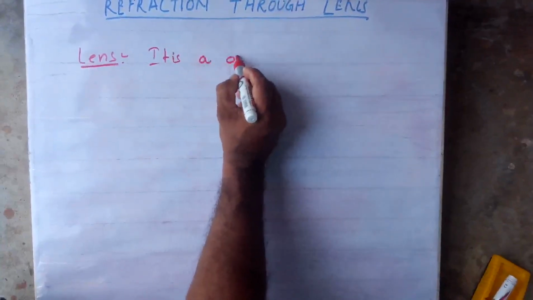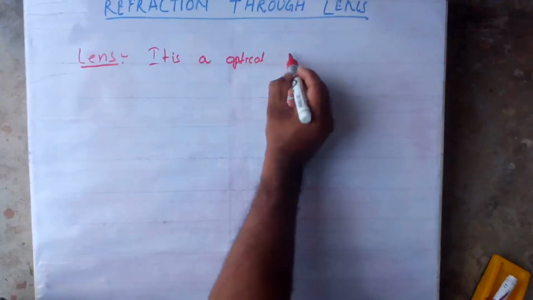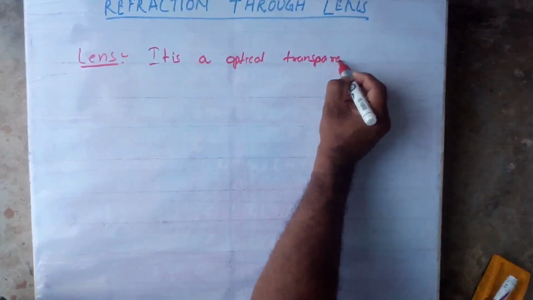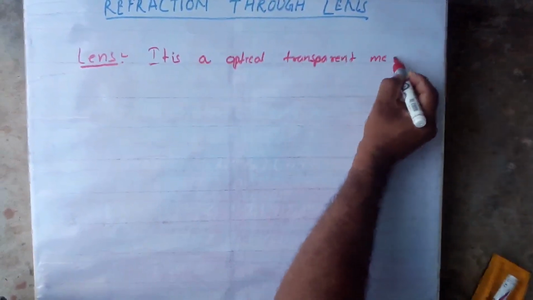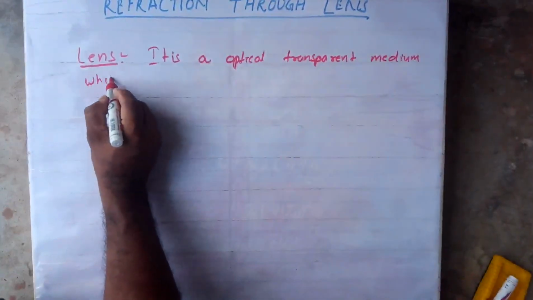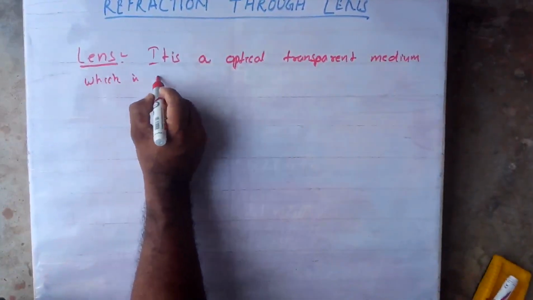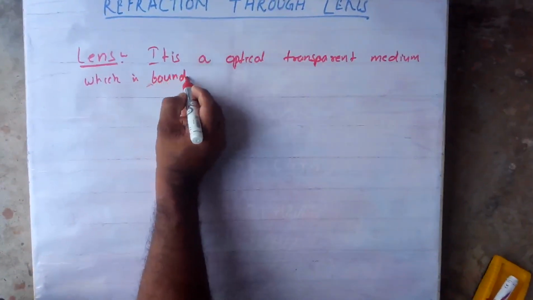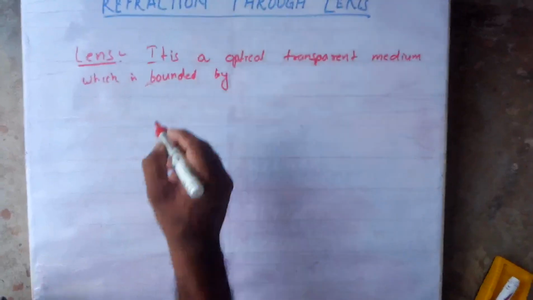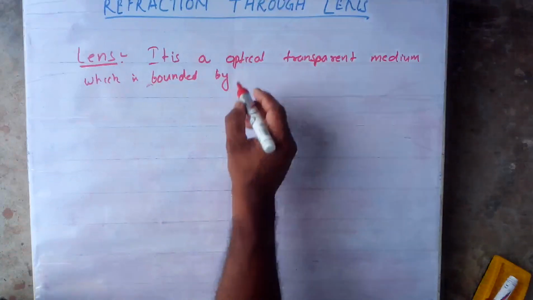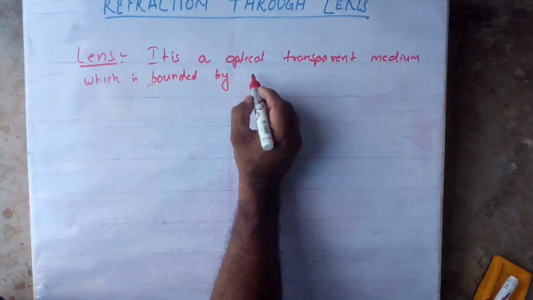You can write an optical transparent medium which is bounded by two or one spherical surfaces.